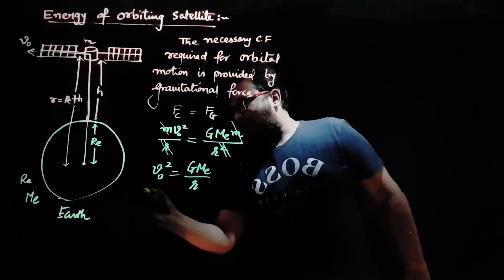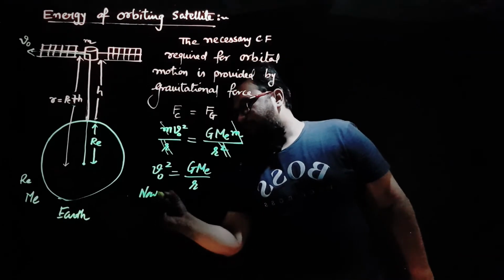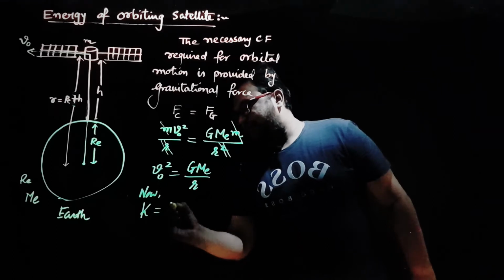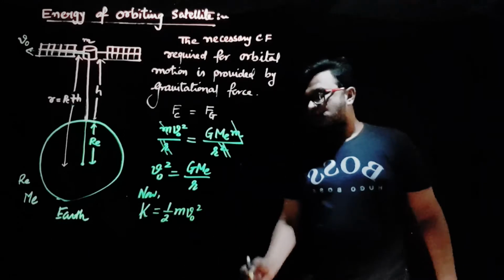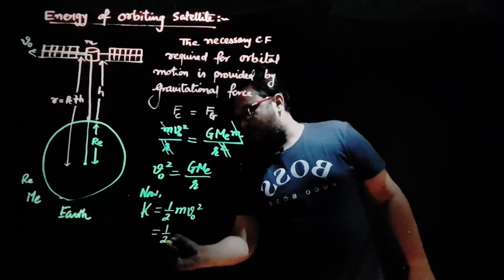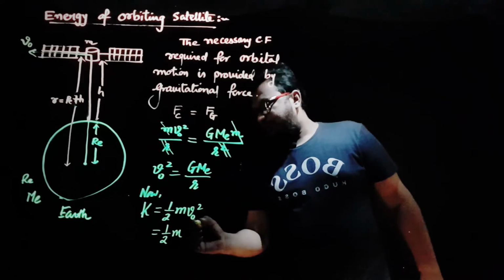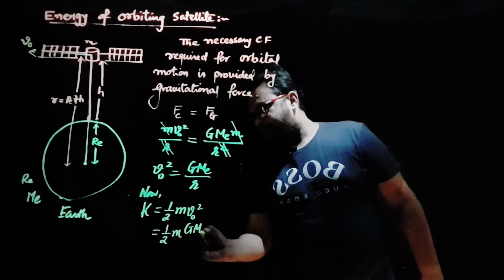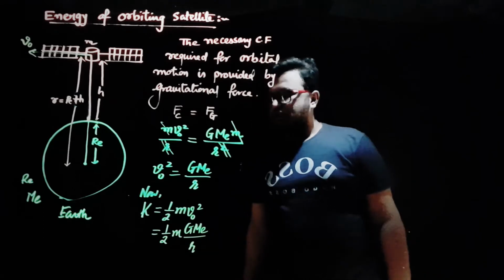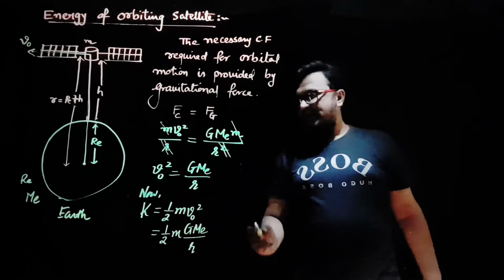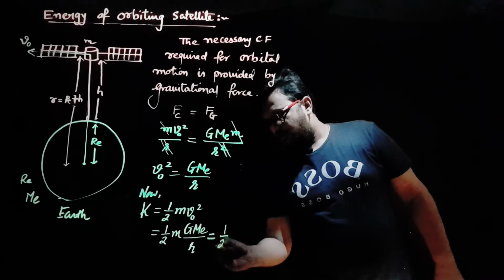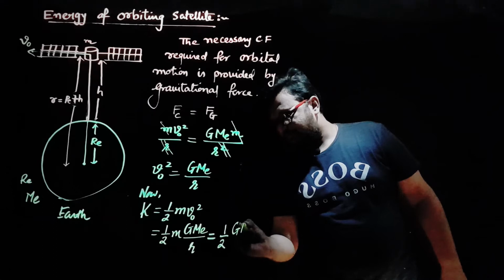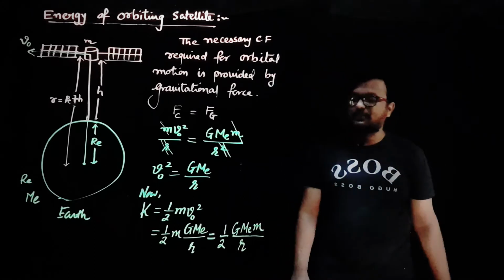Now, what is formula for kinetic energy? Kinetic energy is half m v naught square. So this will be equal to half m times V naught square, which is G Me upon r. If you rearrange this term, this will be equal to half of G Me m upon r.